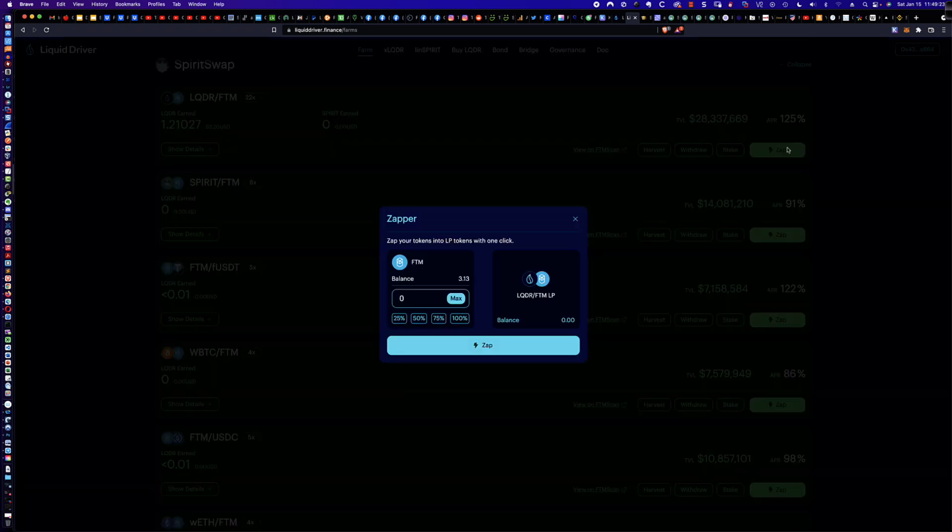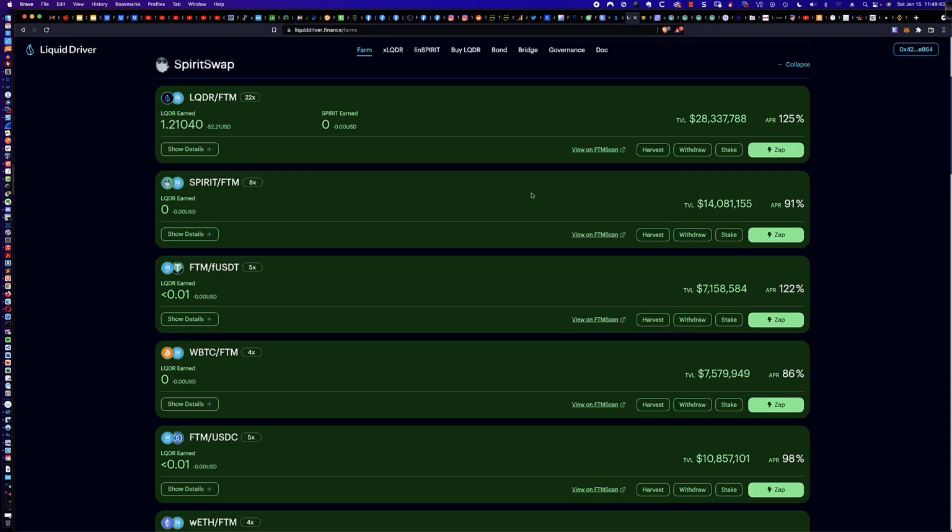When I click on Zap, I'm using FTM. Behind the scenes, Spirit Swap is swapping half of it for me, so that I get an equal amount of FTM and LQDR. And then it's also creating the liquidity token pair of LQDR and FTM. So it creates a liquidity pair, and I can then just go ahead and stake it, right?